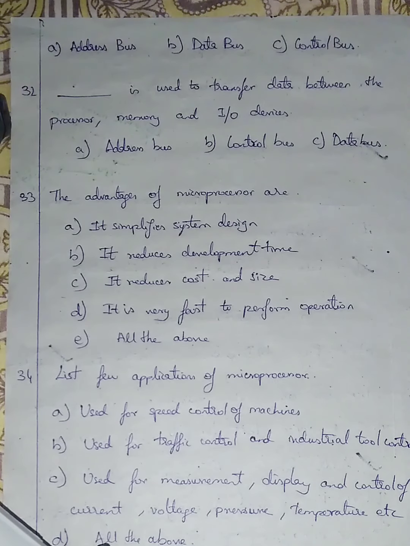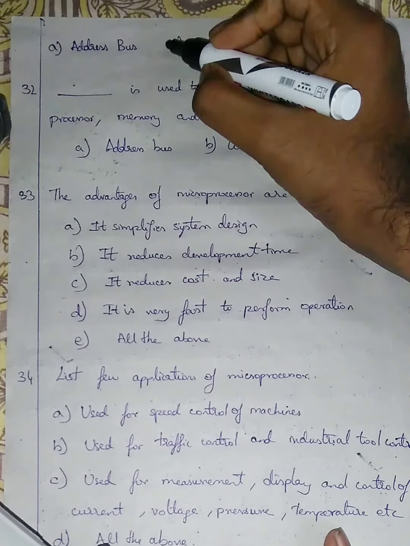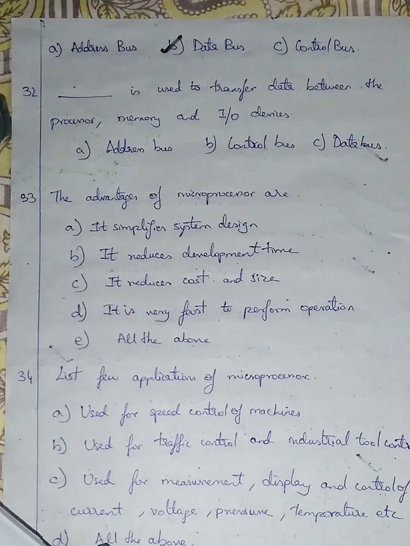Option A is address bus, option B is data bus, option C is control bus. The question asked is related to data, transfer of data. So I'm going with option B, data bus. If the question was related to address, we should go with address bus. If the question is related to data, we'll go with data bus. Okay.